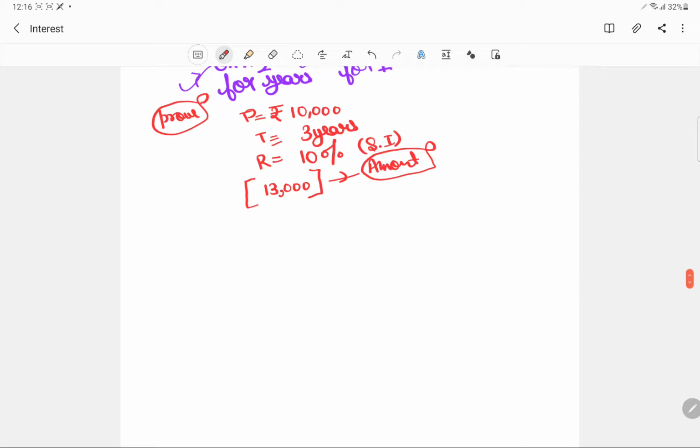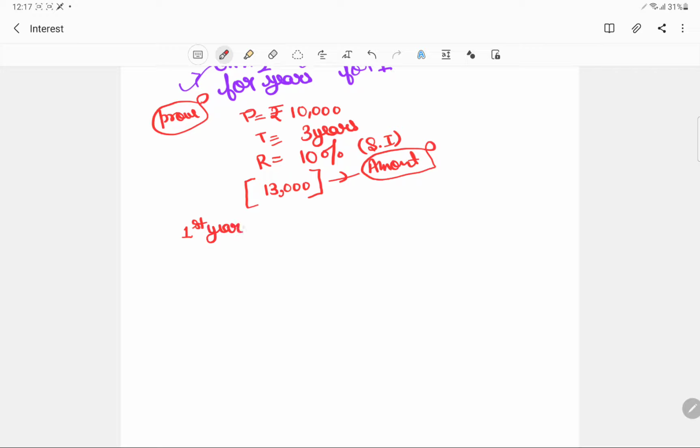Now the other way round. For instance, I want to pay this amount in terms of installments. Let's say this is the first year.